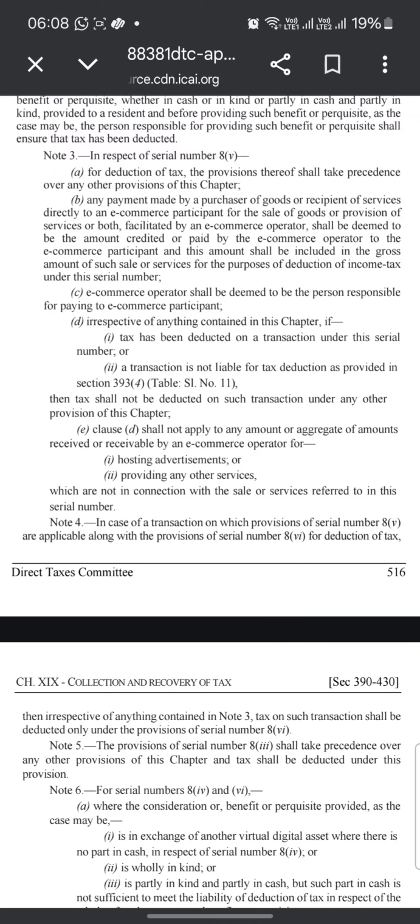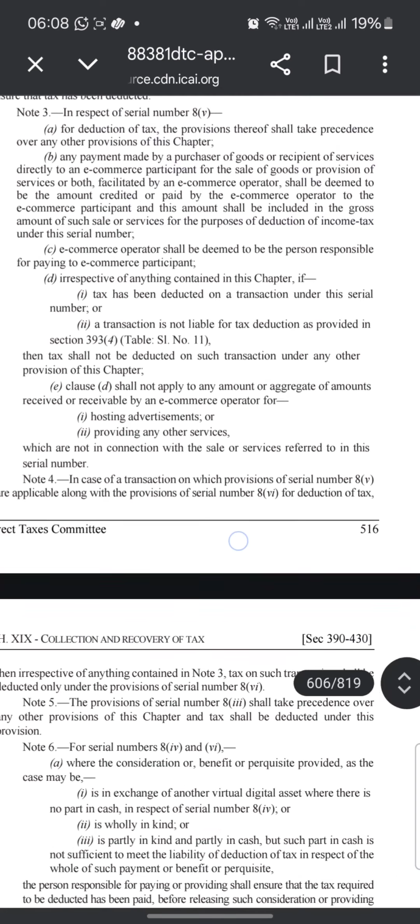Note 3. Any payment made by the purchaser of the goods or recipient of the service directly to an e-commerce participant for sale of goods or provision of service, or both, facilitated by the e-commerce operator, shall be deemed to be the amount credited or paid by the e-commerce operator to the e-commerce participant, and this amount shall be included in the gross amount of such sale or service for the purposes of deduction of income tax under this serial number.